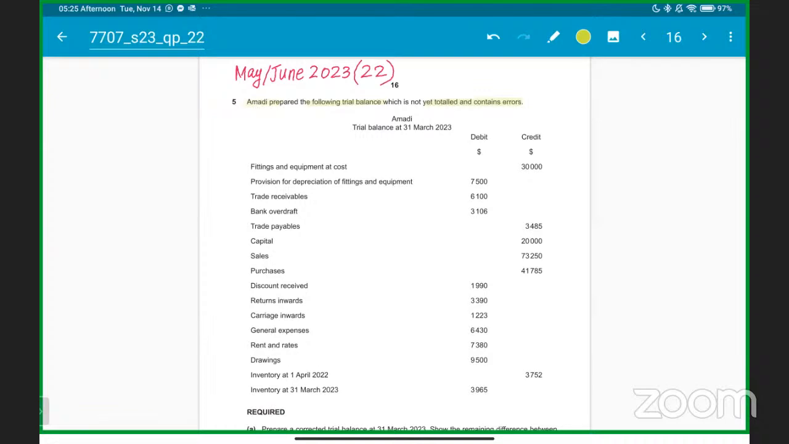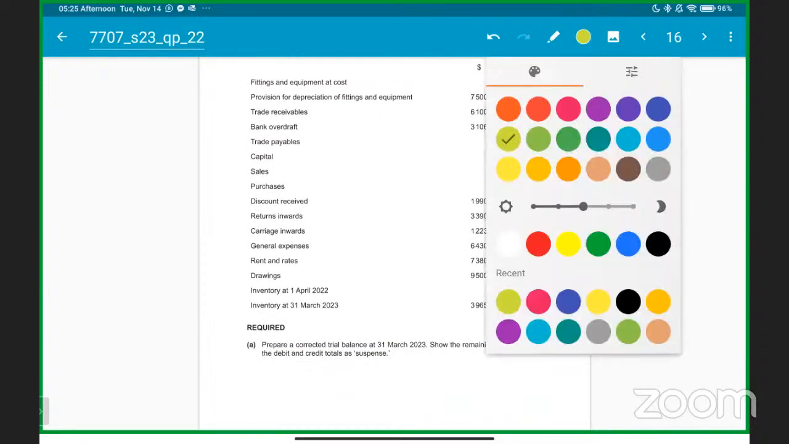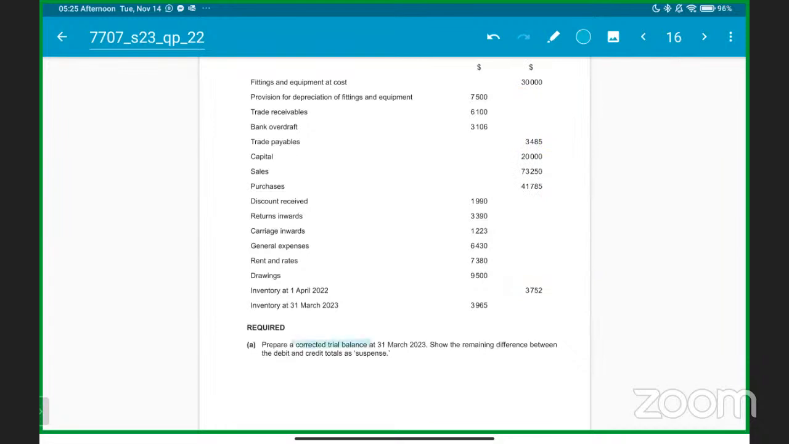So this will help us understand more about the nature, that fixtures and fittings, fittings and equipment are assets, so they should have been on the debit side. So that's what we need to understand. Okay, so we need to prepare a corrected trial balance at 31st March 2023, and we have to show the remaining balance between the debit and the credit totals as the suspense account.